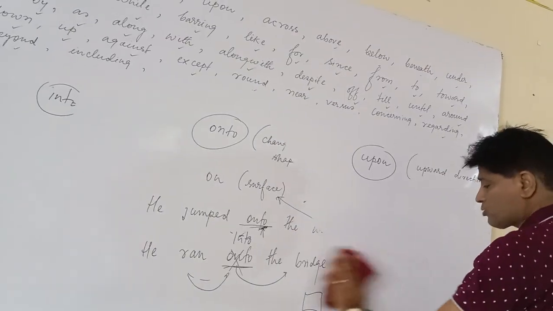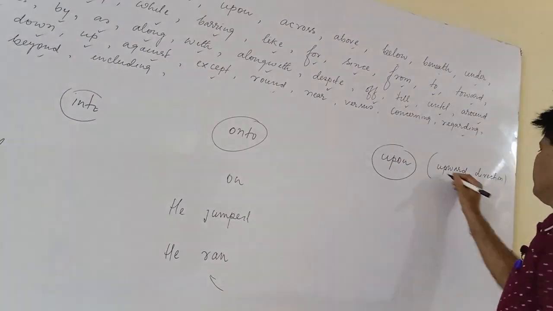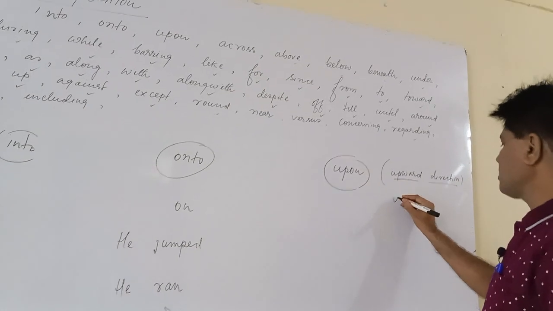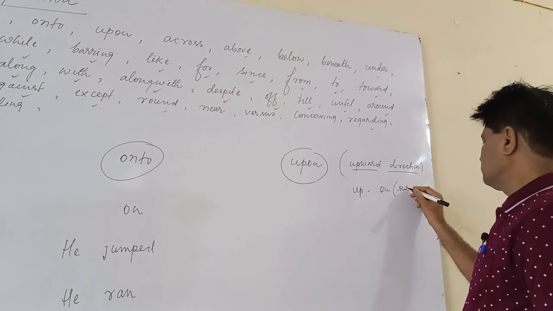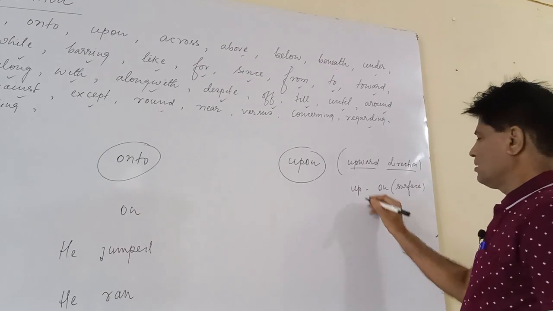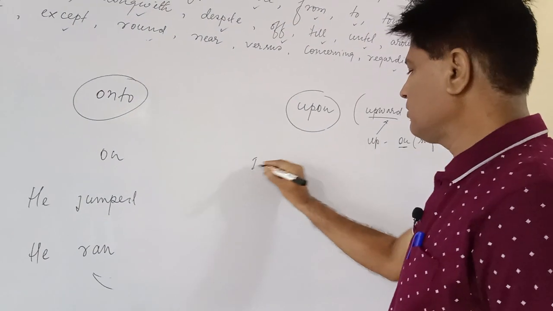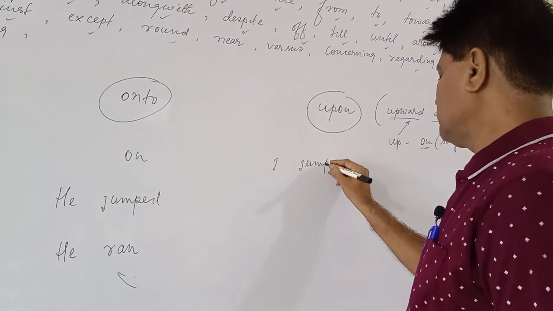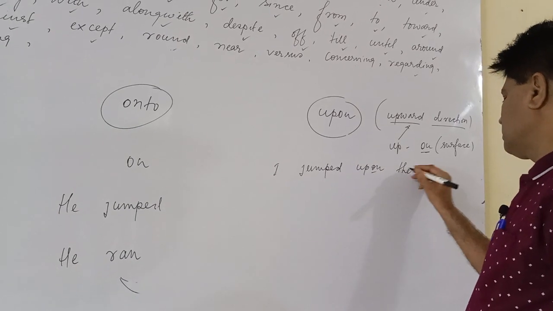Let me talk with regards to upon. Upon is in an upward direction. Up means upward direction, and on means surface. Clear? I jumped upon the bed.